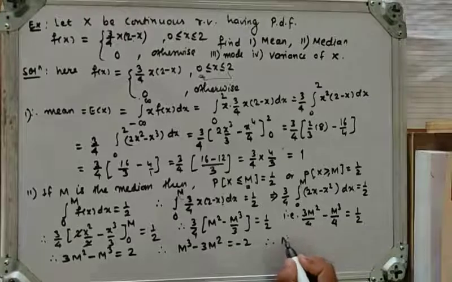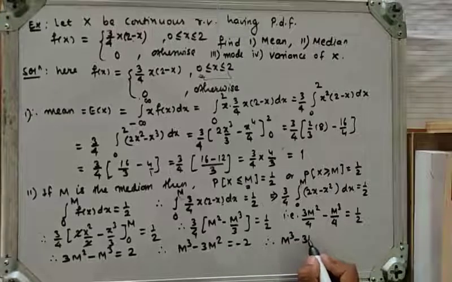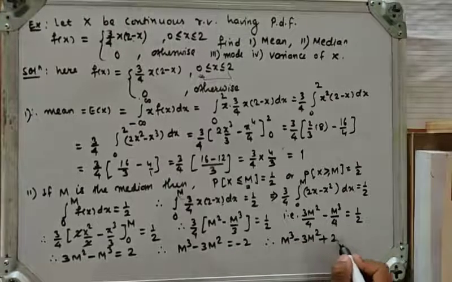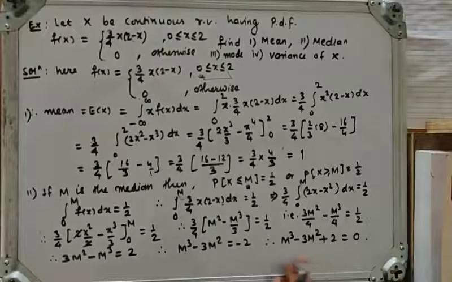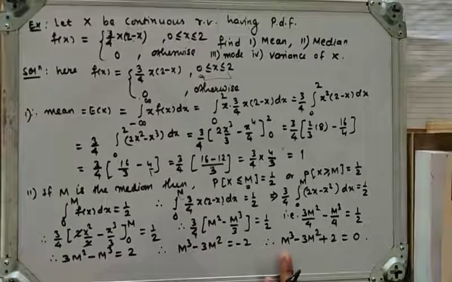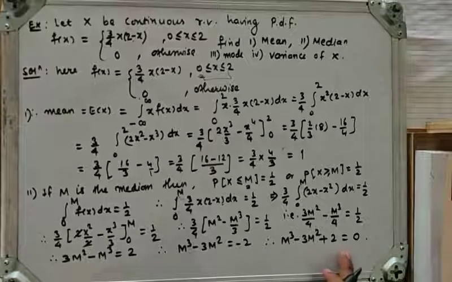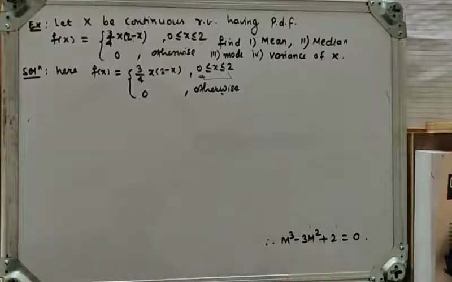Therefore we get the equation m cube minus 3m square plus 2 is equal to 0. This is a cubic polynomial, and we have to solve it for the value of m. Now, by using trial and error methods, let's determine the root.